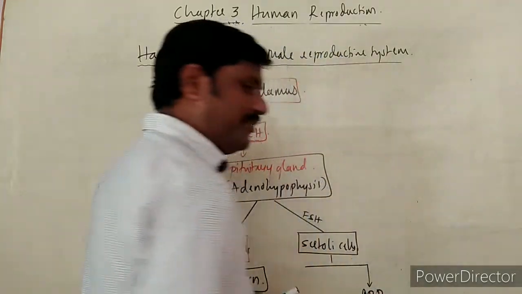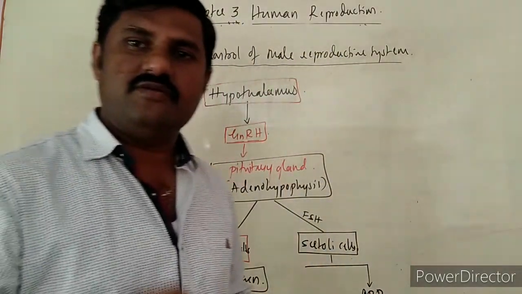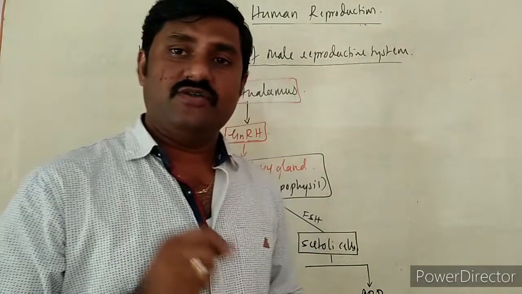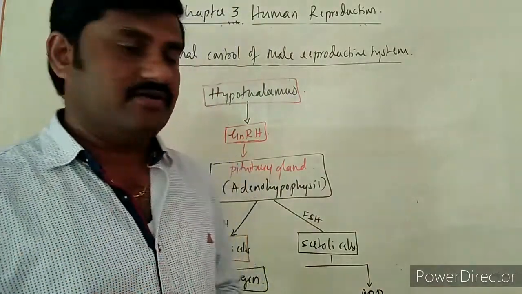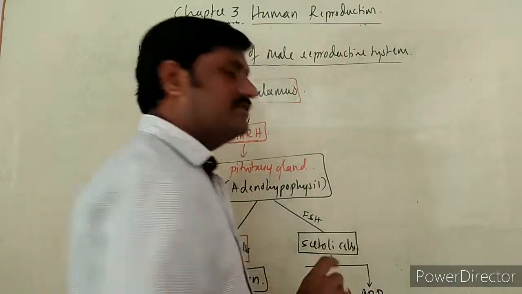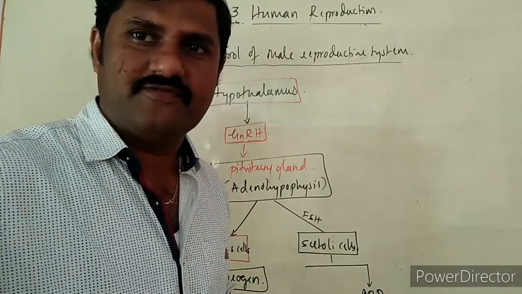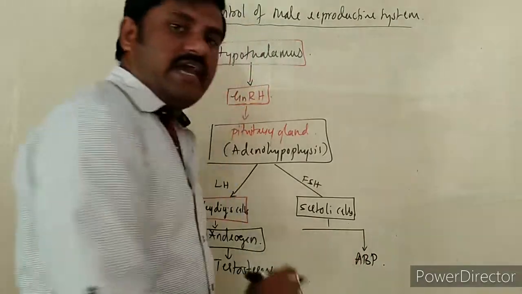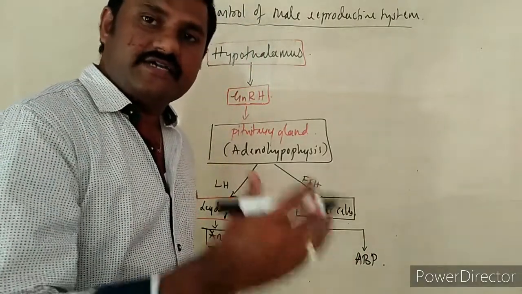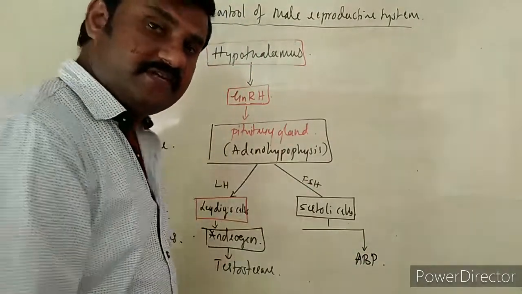What is ABP? You know it better, androgen binding protein. What is the major function of this androgen binding protein? It is a very important point that you have already studied. This ABP helps in concentrating the testosterone into the seminiferous tubules.